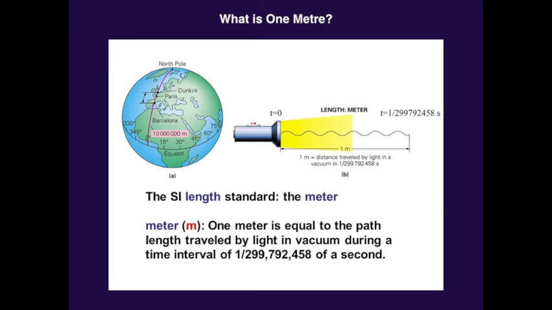That is a very small fraction of a second. From t = 0 till this fraction of a second, we calculate the distance traveled, and this distance is called 1 meter. So 1 meter is defined as the length of the path traveled by light in vacuum in 1/299,792,458 of a second.